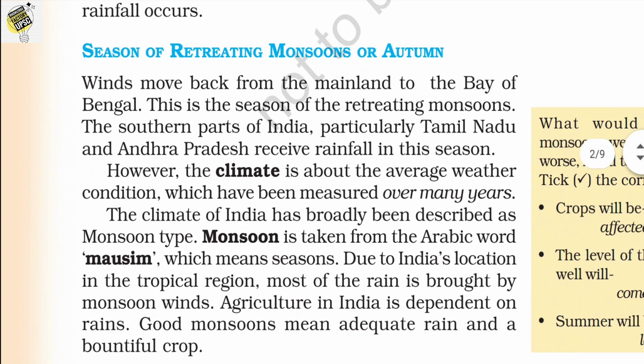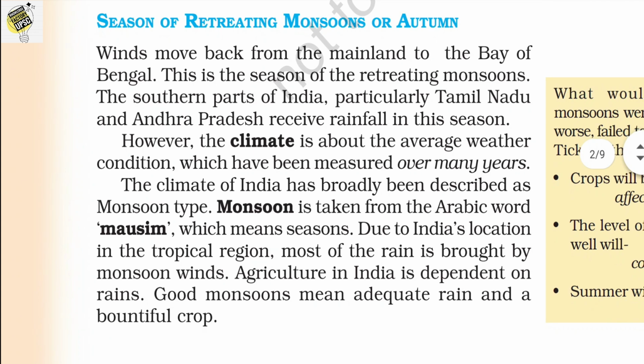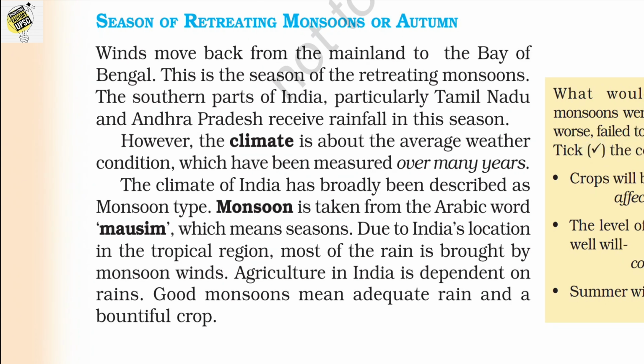The last season is the season of retreating monsoon, or autumn. As the word suggests, the wind moves back from the mainland towards the Bay of Bengal. That means the moisture-laden air over the land is moving towards the Bay of Bengal. In this season, the southern part of India, particularly Tamil Nadu and Andhra Pradesh, receives rainfall.